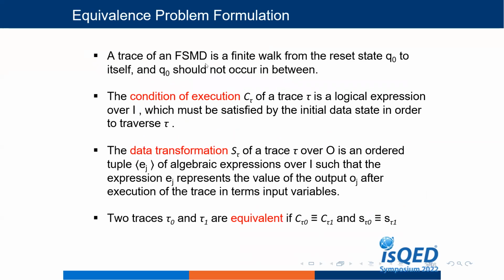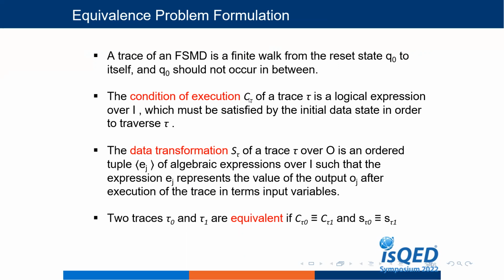Equivalence problem formulation. A trace of an FCMD is a finite walk from the reset state Q0 to itself, and Q0 should not occur in between. There are two things: the condition of execution and the data transformation. These two are used to compare whether two traces are equivalent or not.